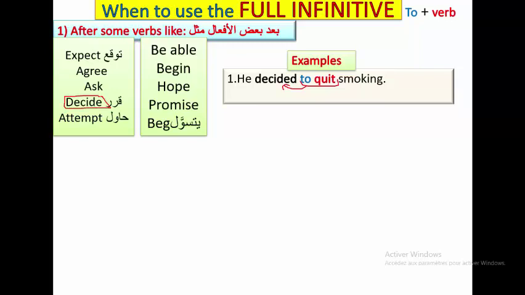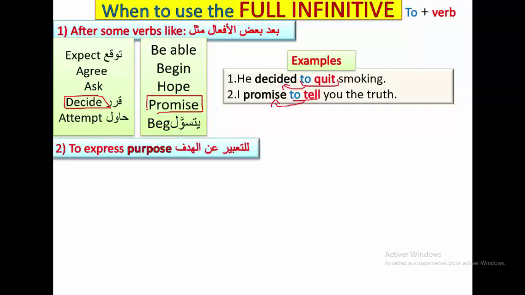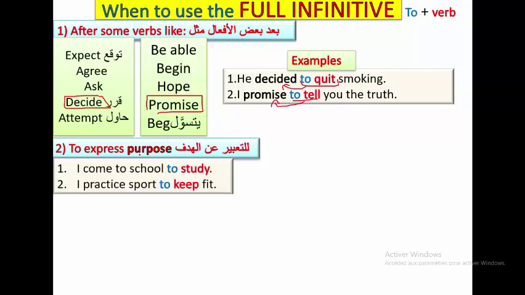Another example: I promise to tell you the truth. To tell, because we have promise here, and promise is one of these verbs. We also use the full infinitive to talk about the goal or purpose. For example, why do you come to school?